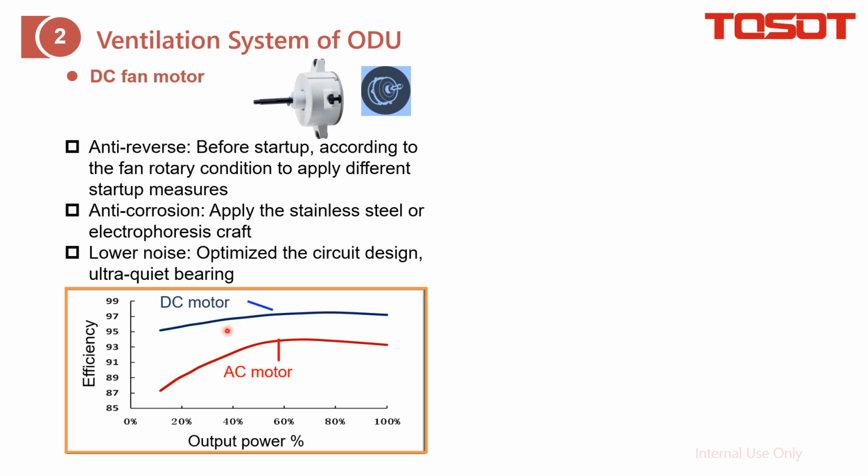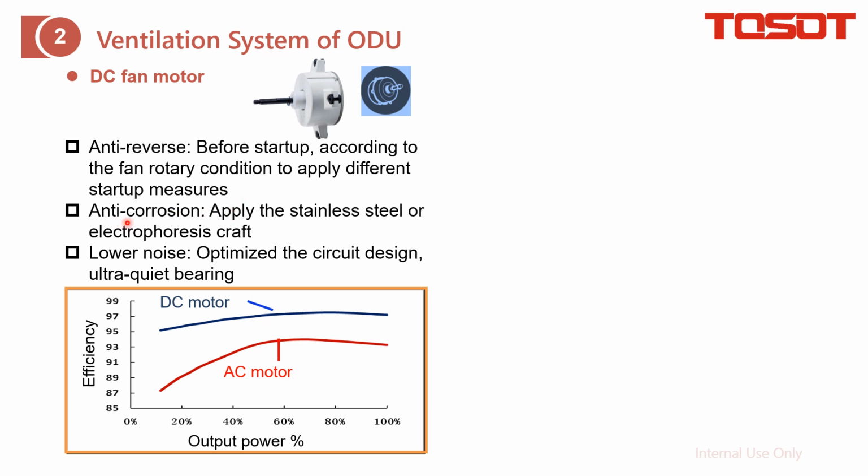And the other is we adopt the anti-reverse design, which means when the outdoor fan is going to start up, if at that time it encounters a strong wind that makes the outdoor unit difficult to start up, then we have a special solution to ensure the outdoor fan can start up successfully.